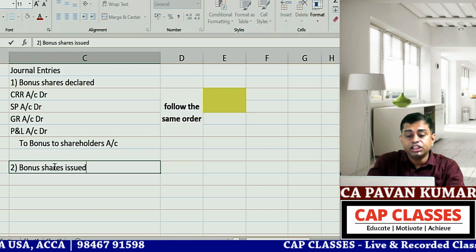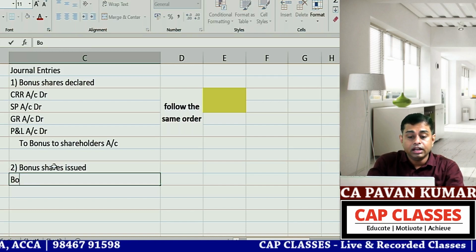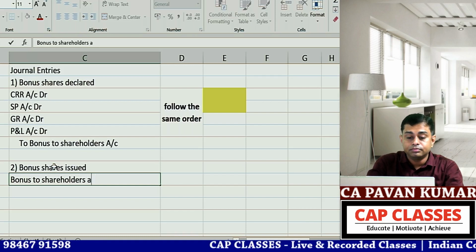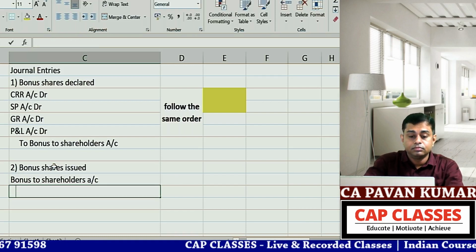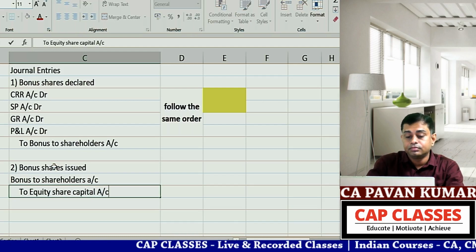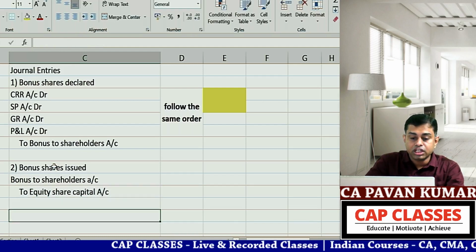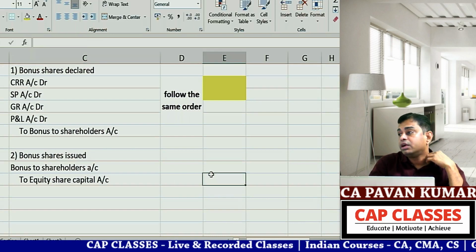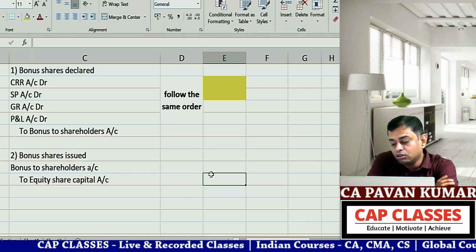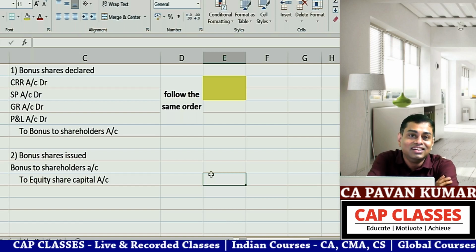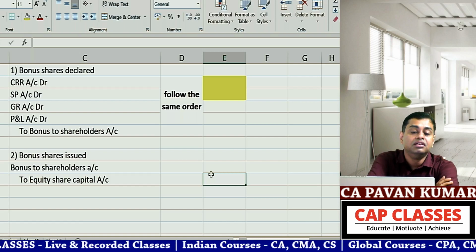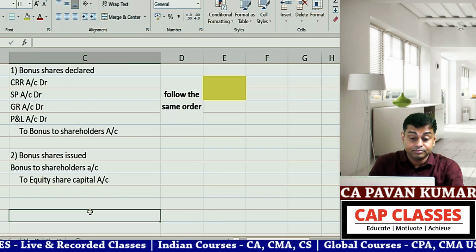Bonus shares issued. Then bonus to shareholders account debit to equity share capital account. That's all. Pavan sir, any other entry? No. Khatam. There is no other entry. Then 3.